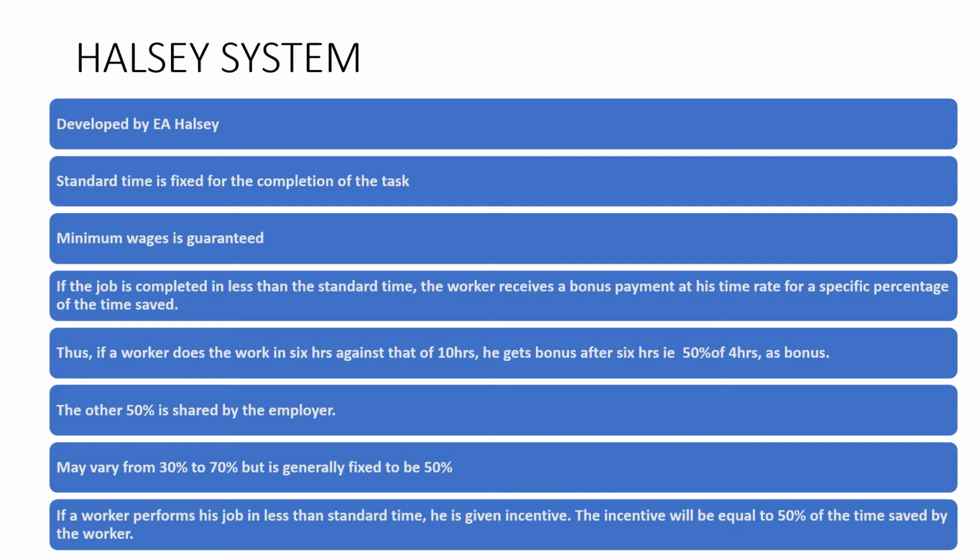and the other 50 percent is shared by the employer. Now, this 50 percent may vary from 30 to 70 percent, but generally it is fixed at 50 percent. If a worker performs his job in less than the standard time, he is given the incentive. The incentive is equal to 50 percent of the time saved by the worker. So, this system is called the Halsey system.